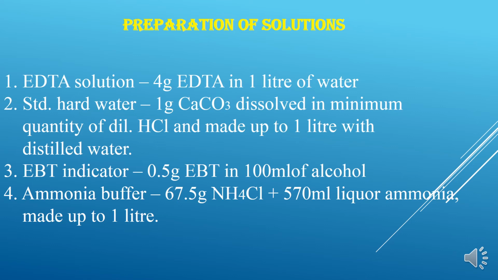And EBT indicator, you have to dissolve 0.5 gram of EBT in 100 ml of alcohol. And ammoniacal buffer, you get the buffer as such, or you can prepare it by mixing 67.5 gram of ammonium chloride with 570 ml of liquor ammonia, and you have to make it up to 1 liter with distilled water. So a very simple procedure for the preparation of solutions.